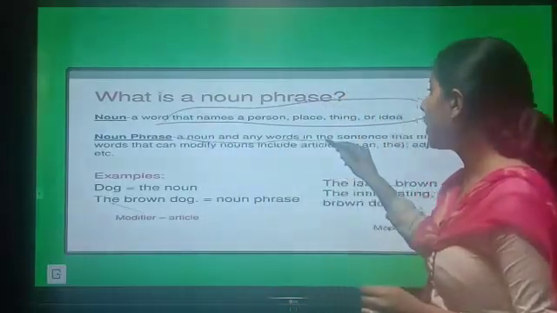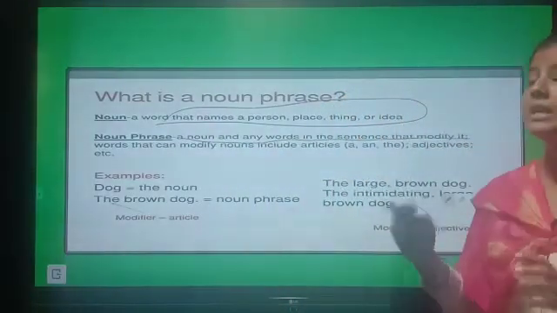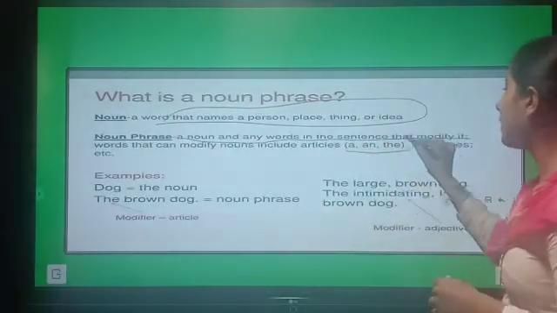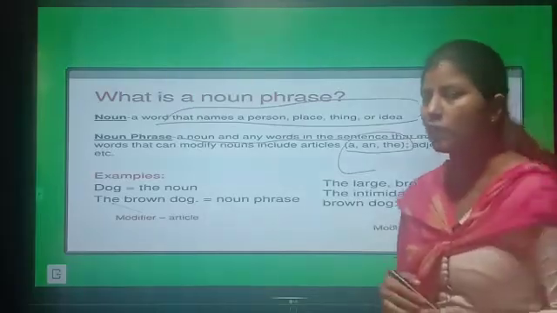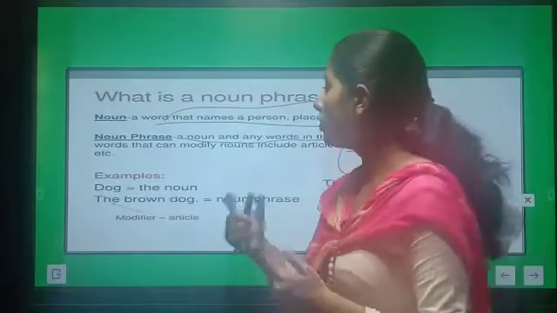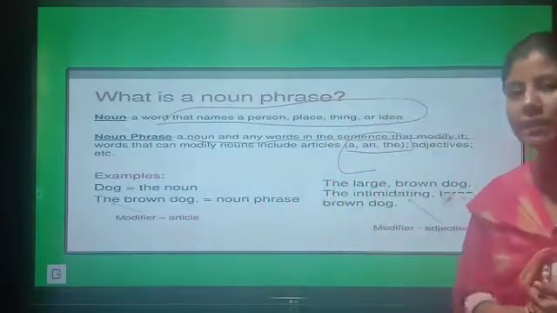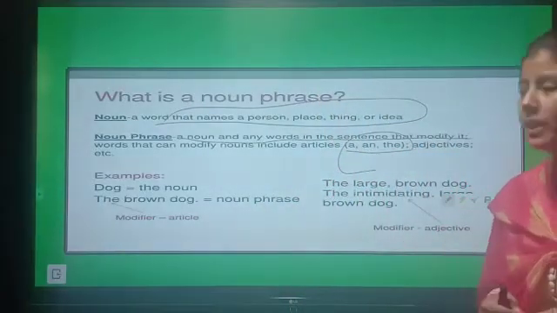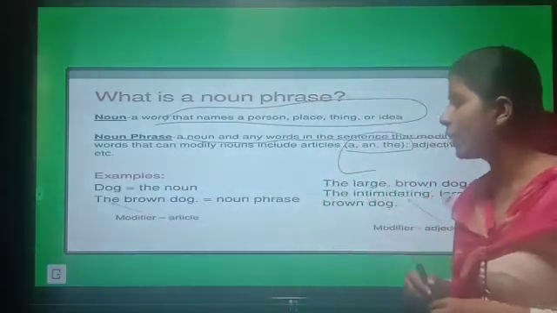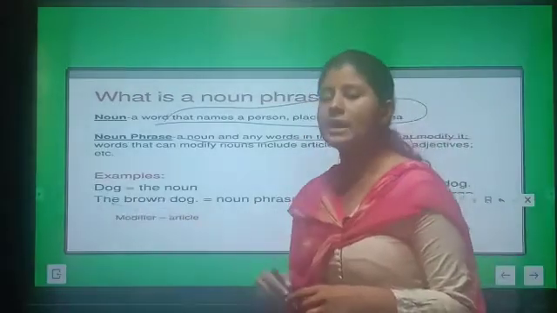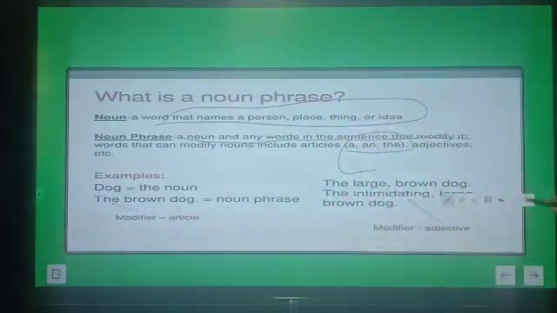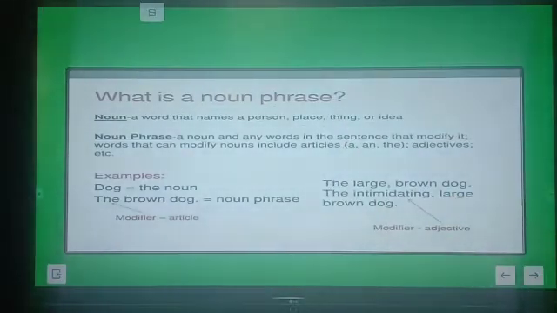A noun phrase is a noun with any word in the sentence that modifies it. Means when we modify the noun, that is called the noun phrase. We can modify them with the articles or some adjectives also. A beautiful man, a beautiful girl, a handsome guy. So they are called the adjectives, and adjectives are describing or modifying the noun. Dog is the noun, the brown dog is the noun phrase, because the word the is an article and it is modifying the noun. So I hope it is clear to you all what is noun phrase.